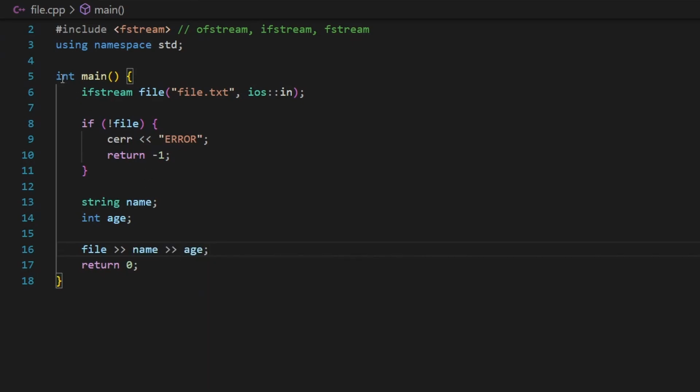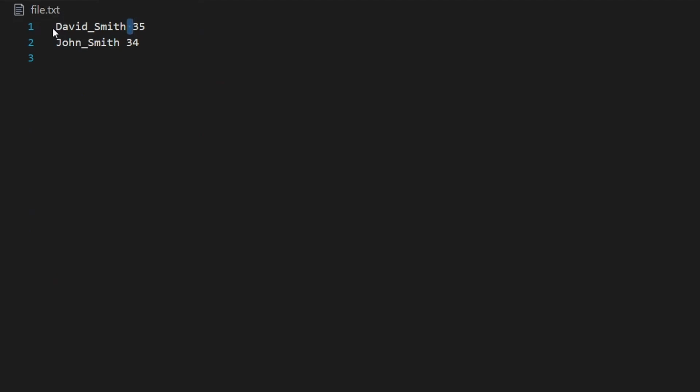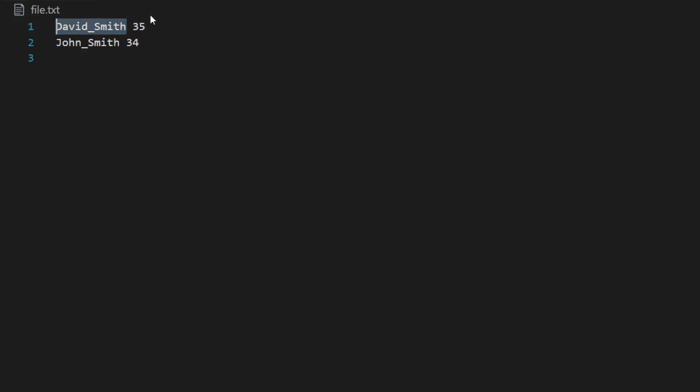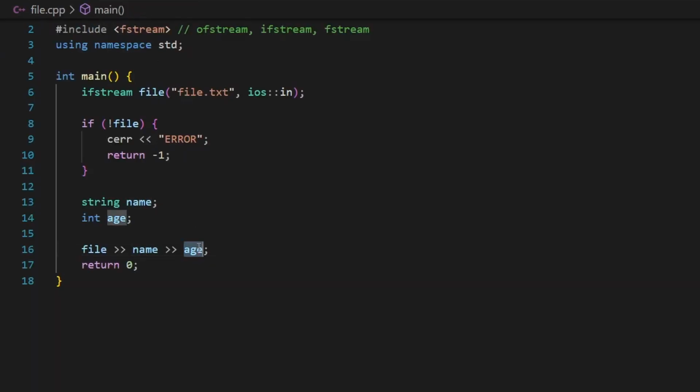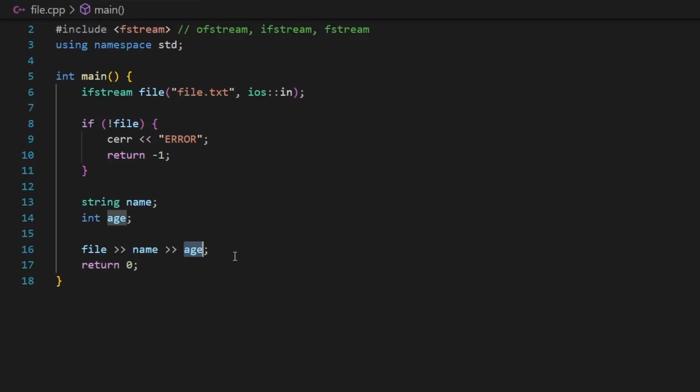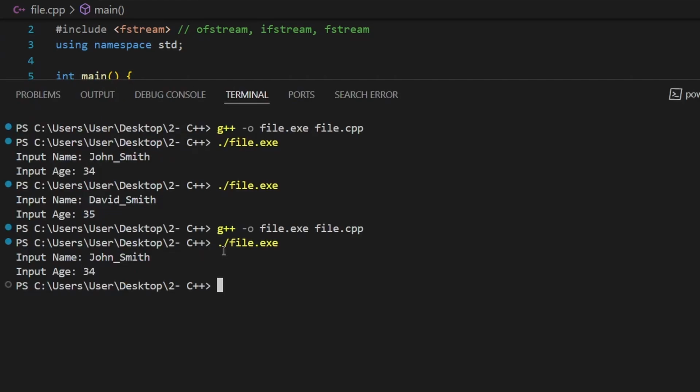So what's happening here is that the cursor of the file always starts at the beginning. It will read this data right here, David Smith, until it reaches this white space. It will take this data and put it inside name. Now it will continue after the white space and read this data. Once it's done, it will put it inside age. And it will go to a new line and repeat it. Now, in our case, we don't have a loop to repeat it, but that's okay. I just want to show you first of all what will happen.